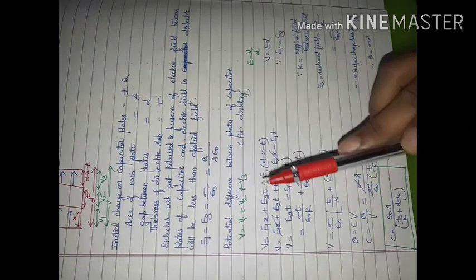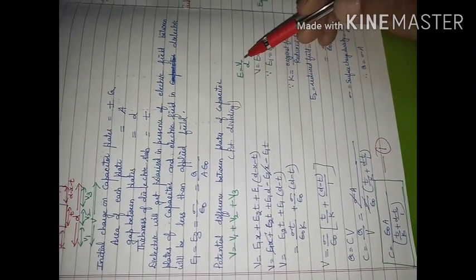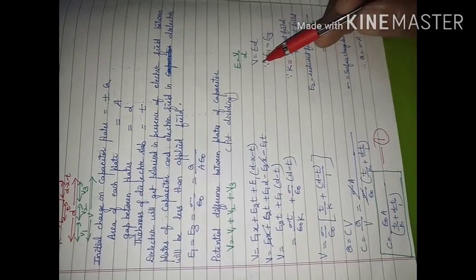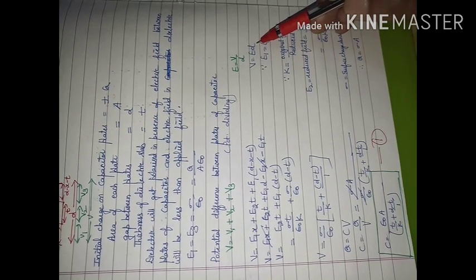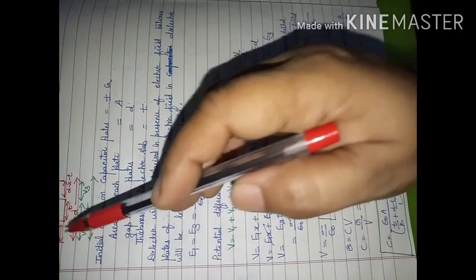We will find. We know electric field is given as V divided by D. So V will be equal to E into D. So for V1, this is V1.